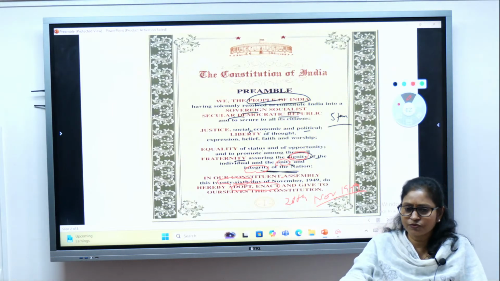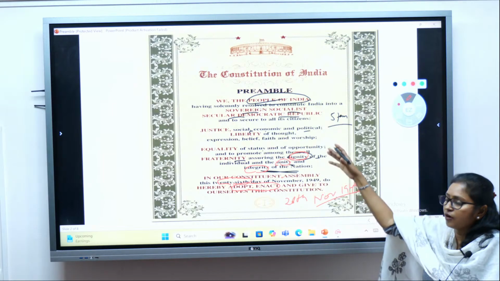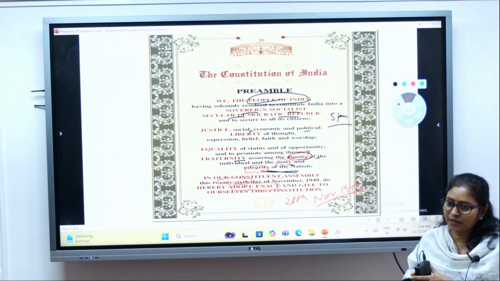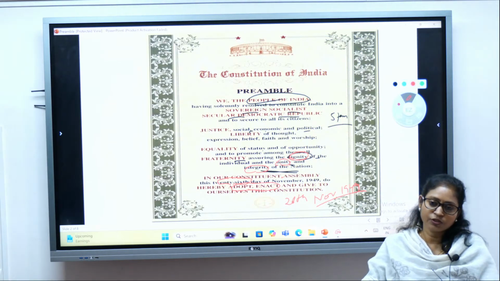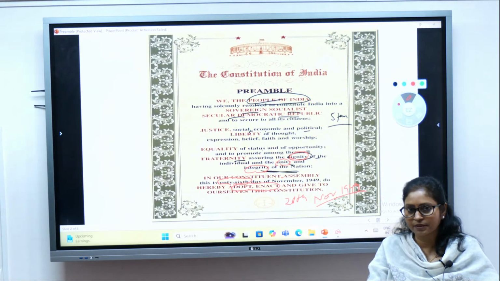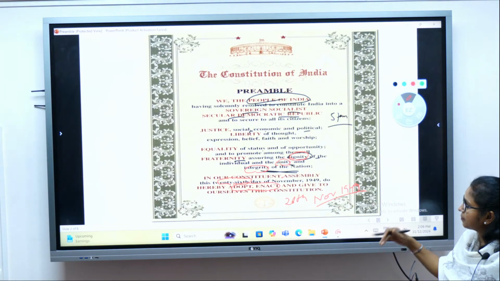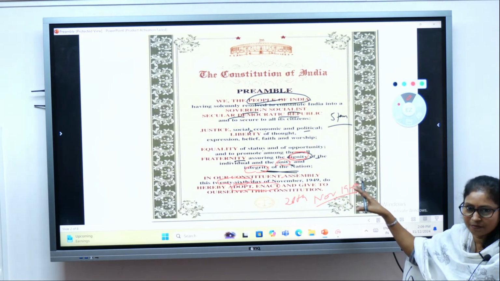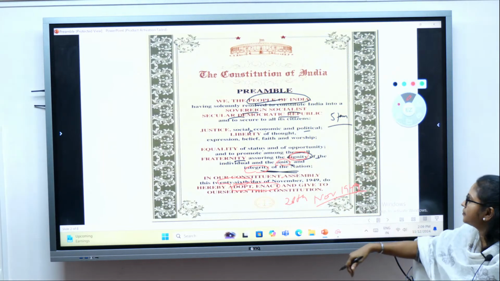A lot of questions in prelims you will be able to solve if you have the entire idea of the preamble. If you have read the preamble with minute details, a lot of questions can be solved from it. That's the reason you have to be very careful about the words mentioned. I hope till here you got an idea of the ingredients of the preamble, what the preamble basically contains.